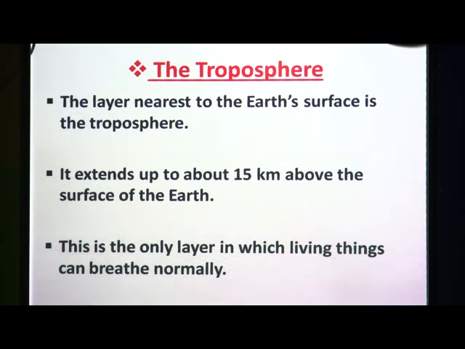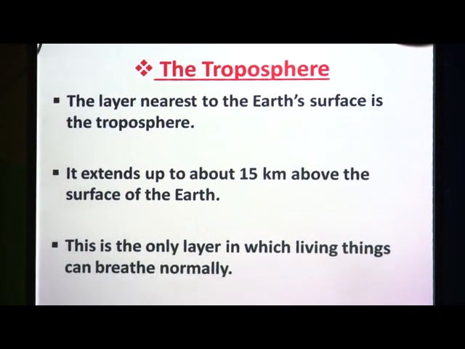But as soon as we climb up or go higher, then we feel some difficulties in the process of breathing. And one more thing about this layer is that this is where clouds form, and due to that it brings rain and snow. That layer is also called the weather layer, and most weather changes take place in this layer. As we know, weather is changing, sometimes it is hot, sometimes cool, sometimes rainy. That means all the weather changes are taking place in this layer only. So, this is all about the troposphere.